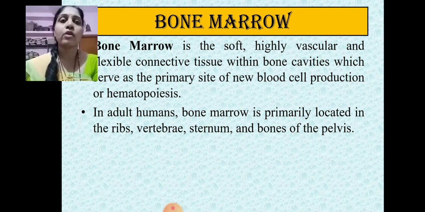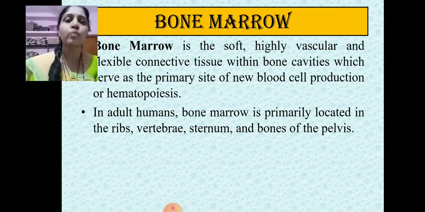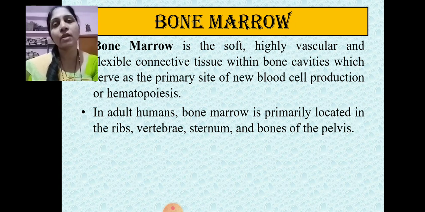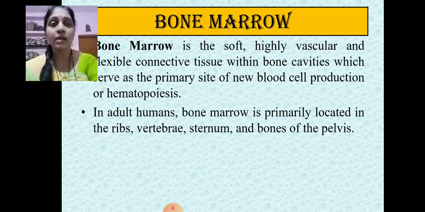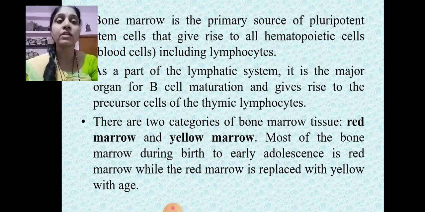Now this bone marrow is the soft, highly vascular and flexible connective tissue which is present within the bone cavities. It serves as the primary site for the development of new blood cells, that is, hematopoiesis. Within adult humans, the bone marrow is primarily located in the ribs, vertebrae, sternum and the bones of the pelvis. These are the sites where the bone marrow is present.